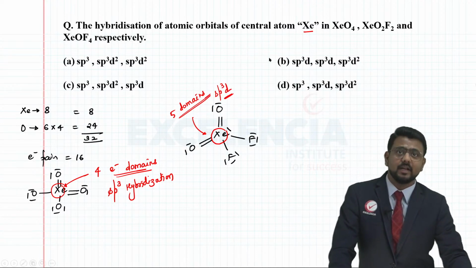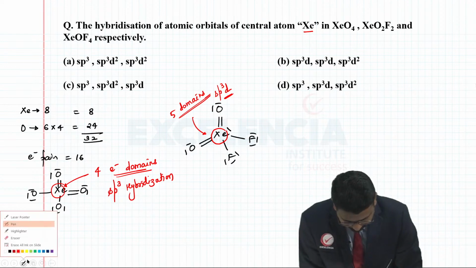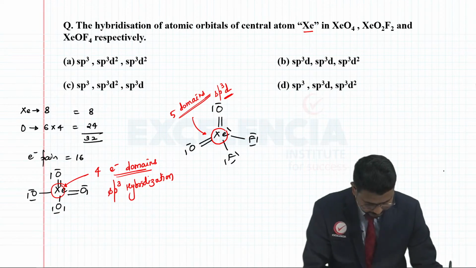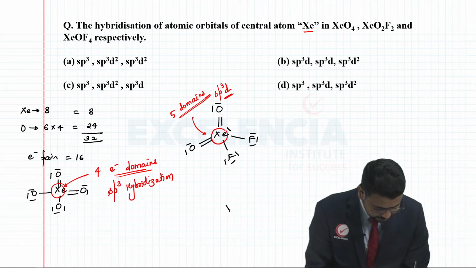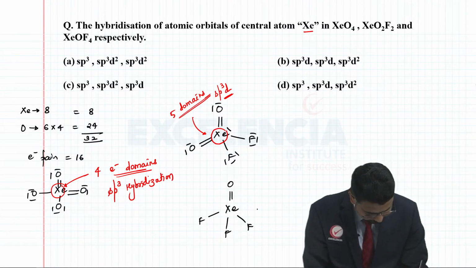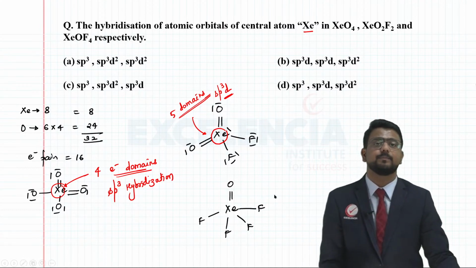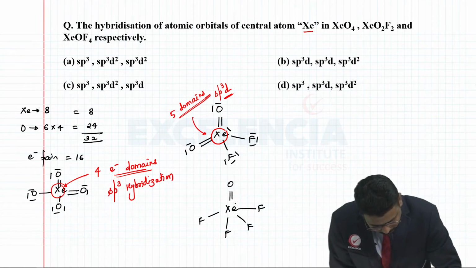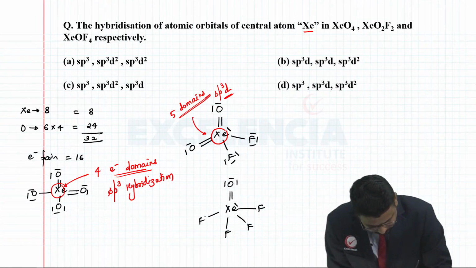Okay, and finally you are having XeOF4. So when we consider XeOF4, you are going to have Xe double bond O, and single bonds to F, F, F, F, right? And of course there is going to be one lone pair associated with xenon.